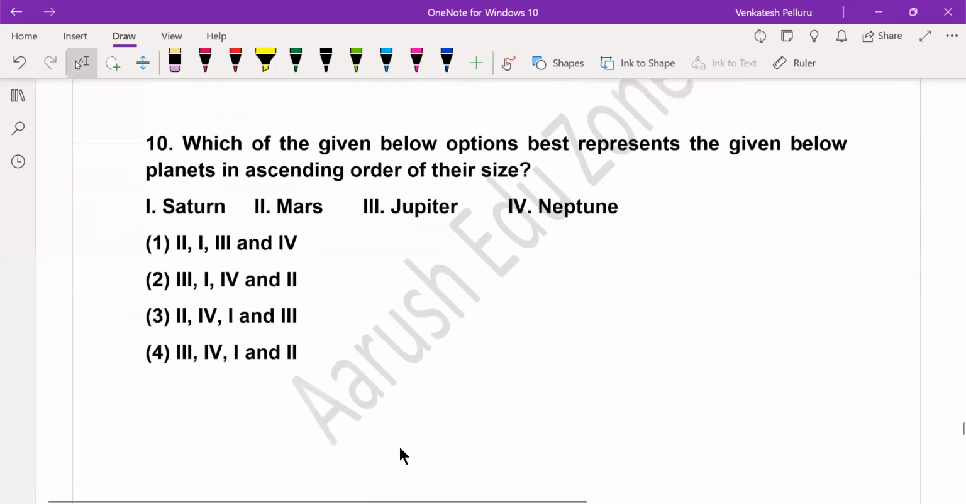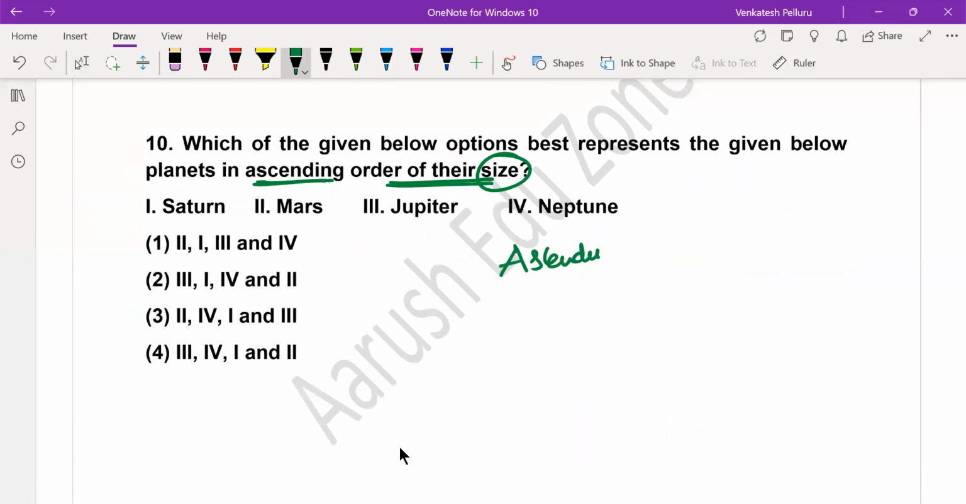Question number 10. As I already said, the question is based on ascending order of the size of the planet. We have already seen the distance. Now we are coming to the size of the planet. Considering the size of the planets, you have to remember at least one order, either ascending or descending. Ascending means starting from smallest to highest. Descending means starting from highest to lowest.